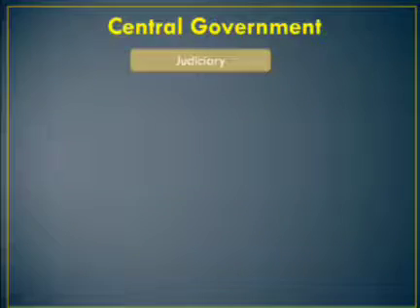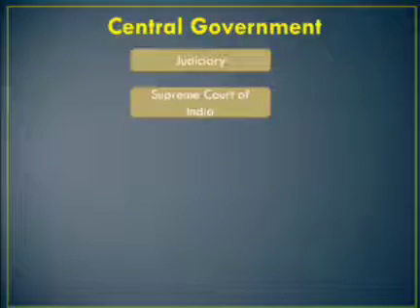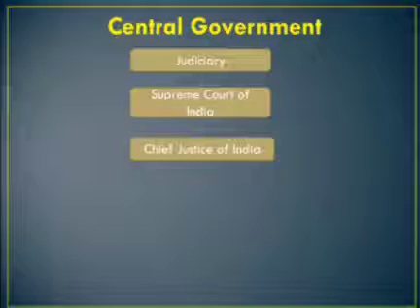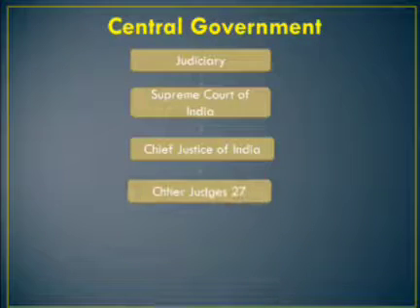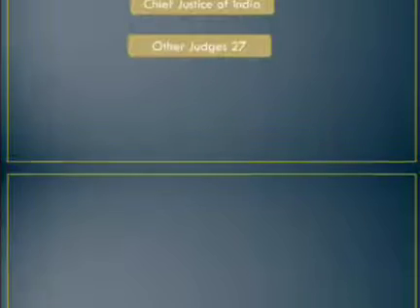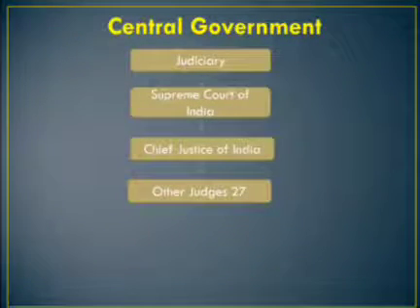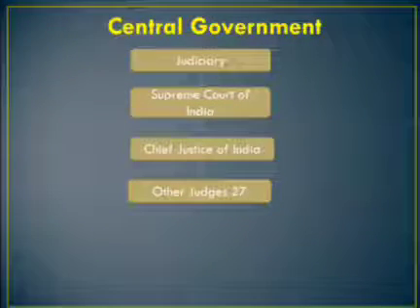Then the third organ of the central government is the judiciary. Judiciary means justice. The Supreme Court of India is located at New Delhi. The Chief Justice of India and 27 other judges. The Supreme Court chief judge and judges are appointed by the president. Then next we come to the President of India.